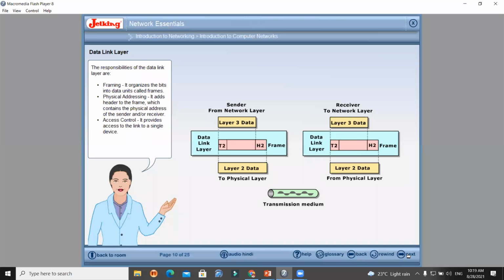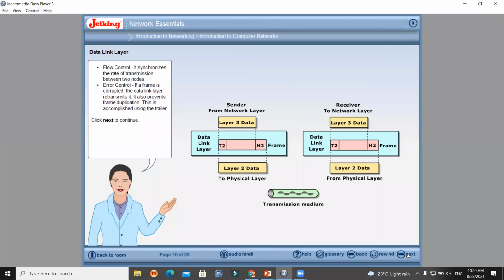The responsibilities of the data link layer are: framing. It organizes the bits into data units called frames. Physical addressing. It adds header to the frame which contains the physical address of the sender and/or receiver. Access control. It provides access to the link to a single device. Flow control. It synchronizes the rate of transmission between two nodes. Error control. If a frame is corrupted, the data link layer retransmits it. It also prevents frame duplication. This is accomplished using the trailer.